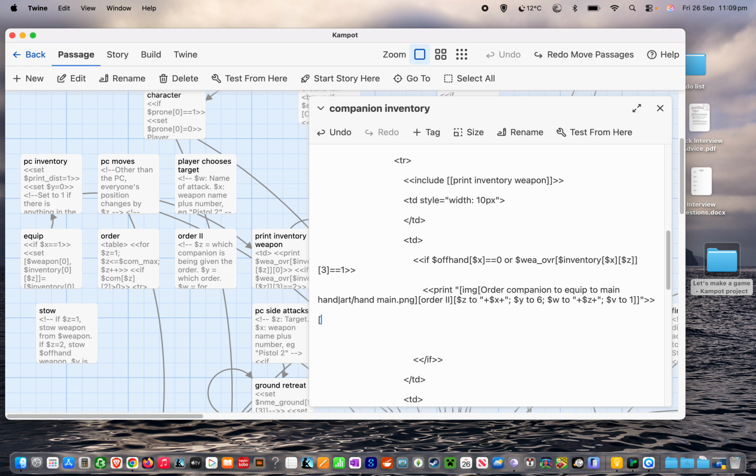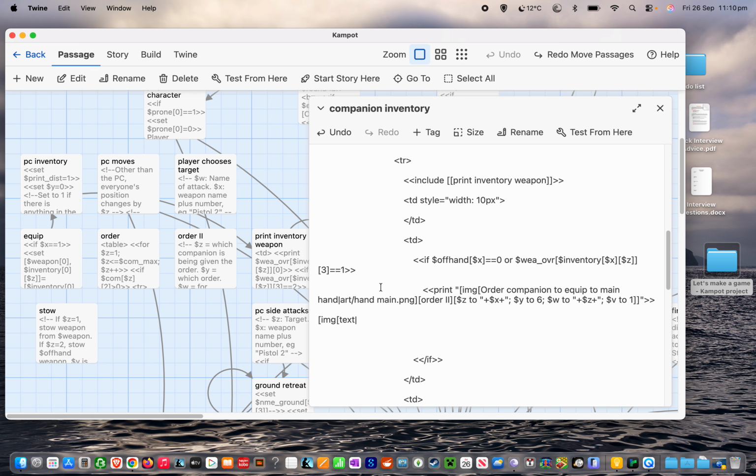So the way it works is we have square bracket img for image, square bracket, then you have the text that you want to happen when the mouse is hovered over the picture. In this case, it's order companion to equip to main hand. Then we have this vertical line, which I don't know what it's called.